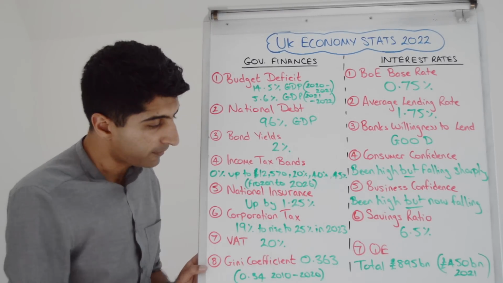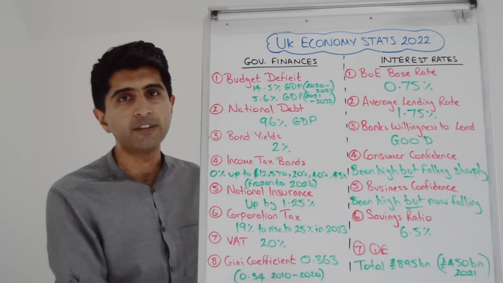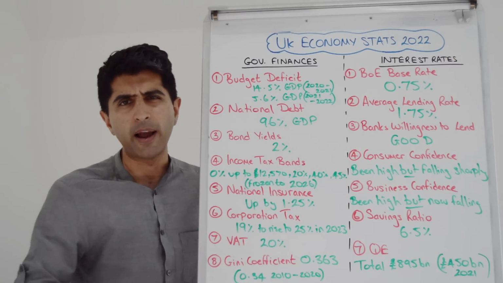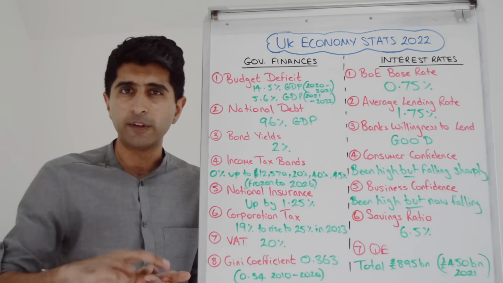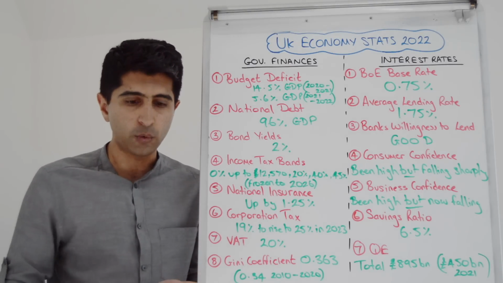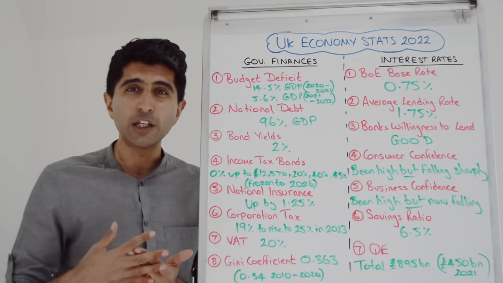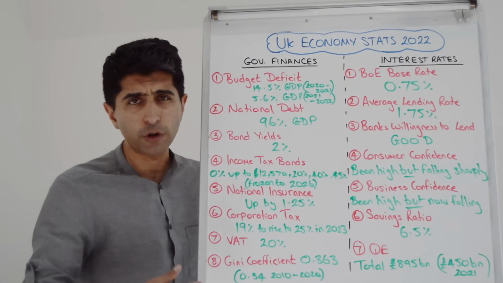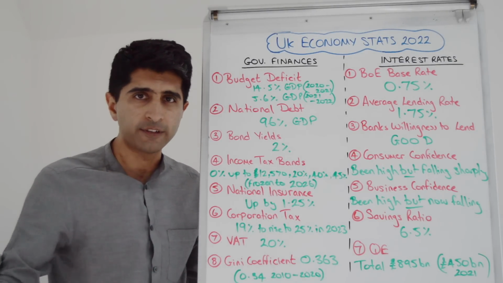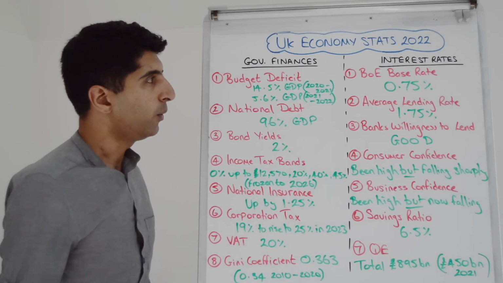VAT is currently 20%, and our Gini coefficient, good stat to know, 0.363, a figure that's risen from pre-COVID levels. Not surprising, because in a very deep recession, it's always those on low incomes, low skills, who tend to lose their jobs the quickest, and young workers who lose their jobs the quickest because they're very easy to re-employ and not a huge loss for firms given how lower skilled they are. So that tends to drive up inequality in a recession, which is what we've seen.